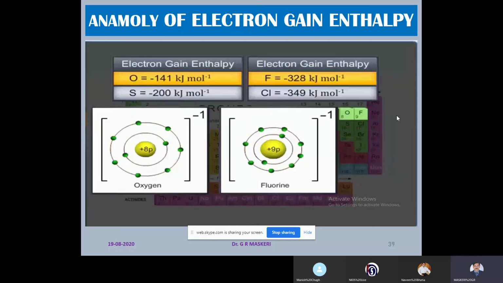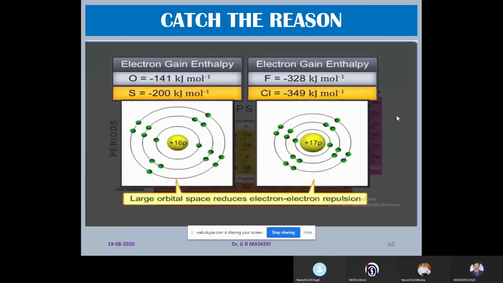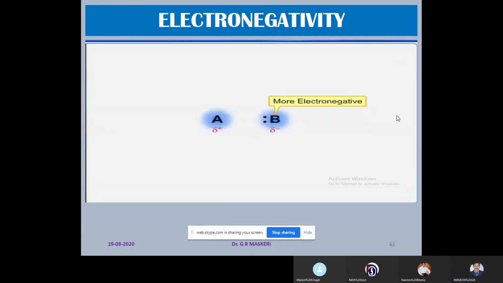Why could it be so? Catch the reason. Sulfur, in comparison to oxygen, has a greater atomic size. The large orbital space reduces electron repulsion. Fluorine, being a very small atom compared to chlorine, the addition of an electron leads to more electron repulsion.